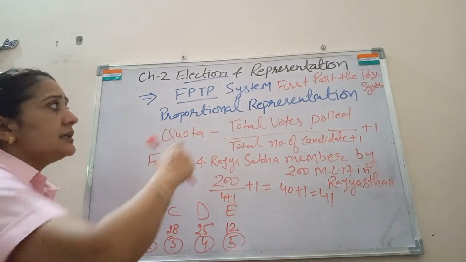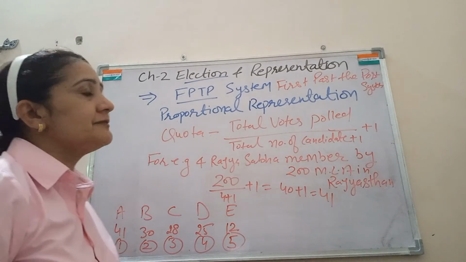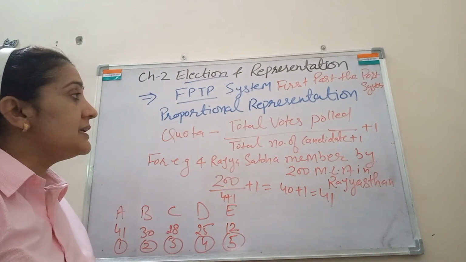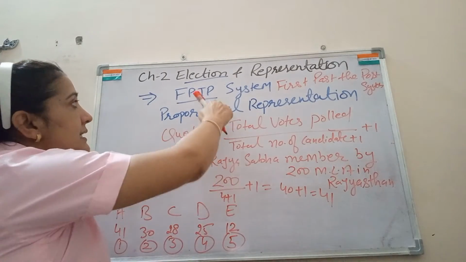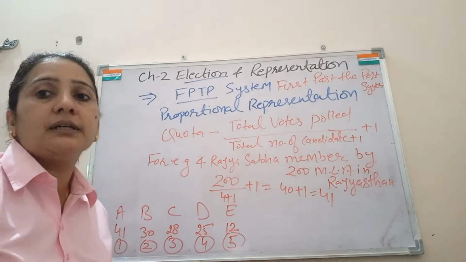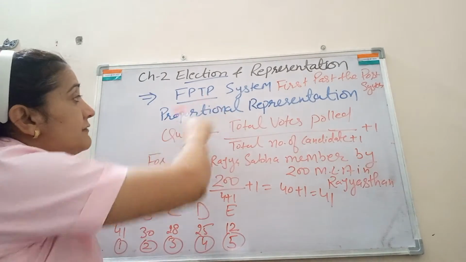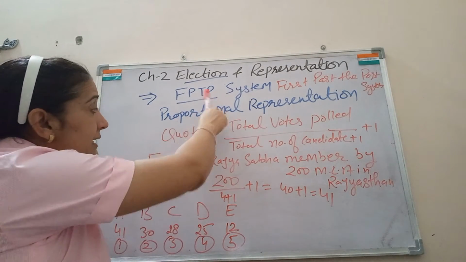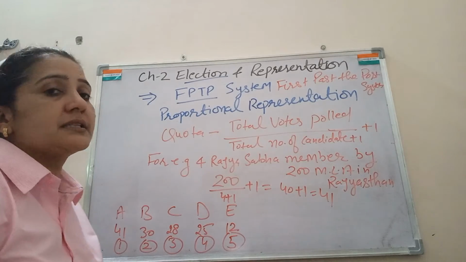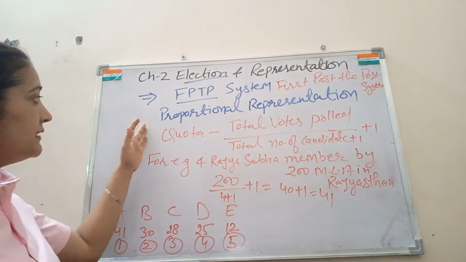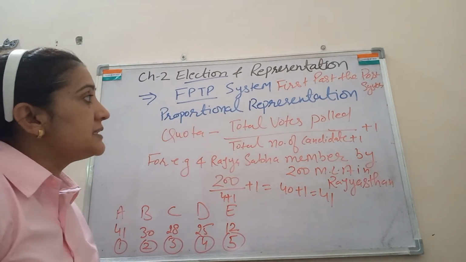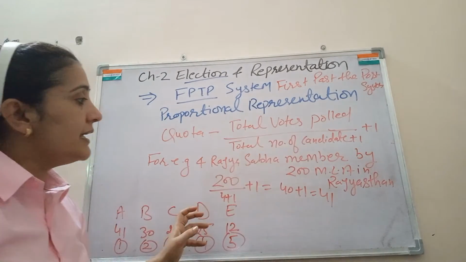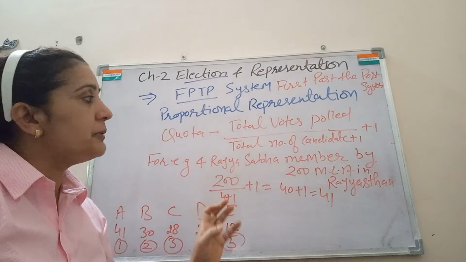The FPTP system is a very easy system, and every common person is able to understand it. Most democratic countries adopt this FPTP system. India is also adopting it, because you will see how proportional representation takes place. You can see lots of formulas there, and it is difficult for common people to understand.